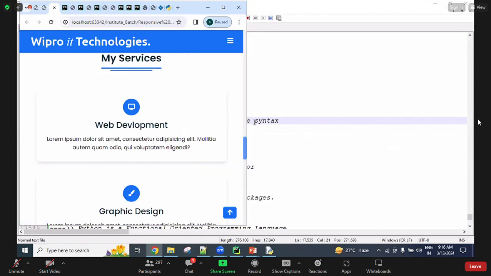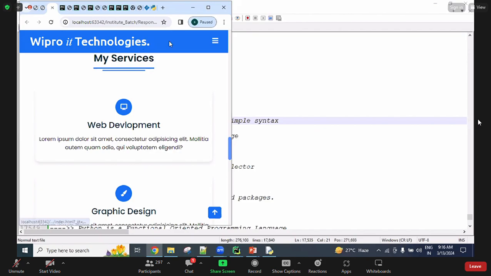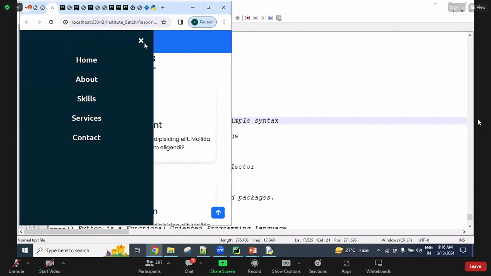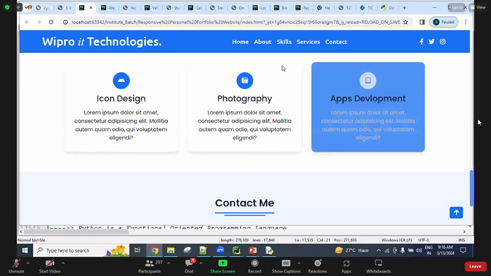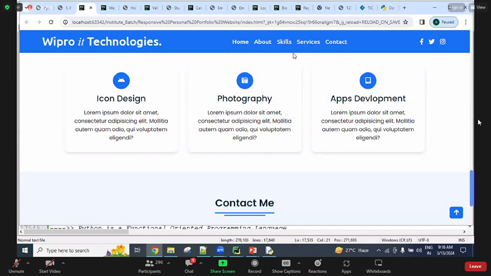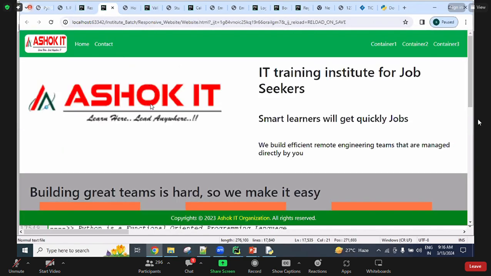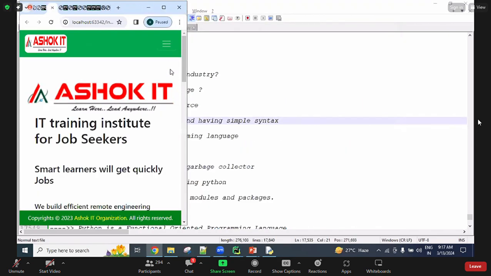Check it, guys. Here, whenever I'm minimizing, all my menus are hiding and showing like this. If it is a big screen, then menus are displayed horizontally. So depending on the screen size, the response changes. All this I teach to students in my class for practice purposes. Logos, our institute logos, we can decide. When minimizing here, here also we get responsive pages.